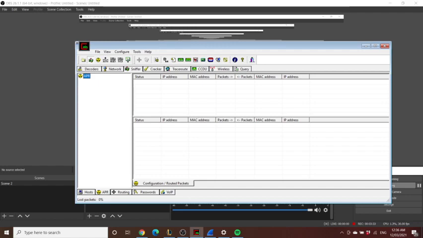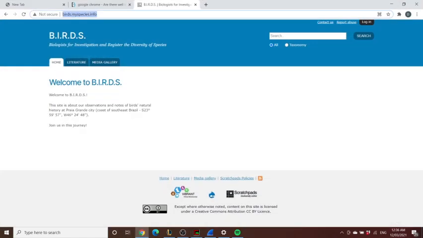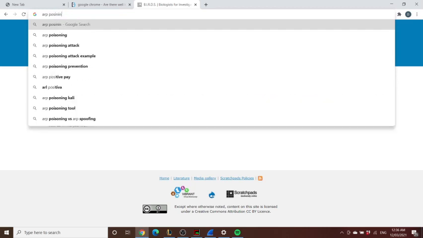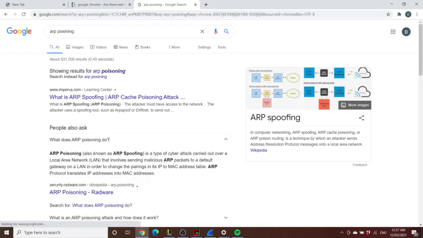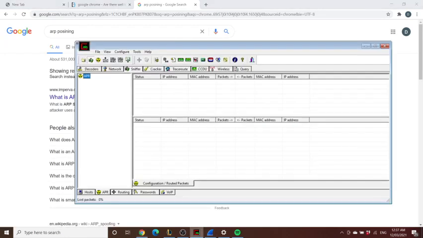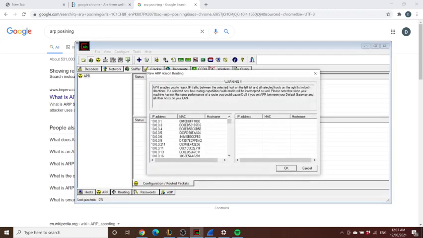Wait, no, it's actually ARP. It's wrong over here. Let's just search it up. ARP poisoning, Address Resolution Protocol poisoning. That is what I used to think. Yeah, it's ARP. It looks as if it's APR, I don't know why it's APR over here. Let's just forget it. And now it asks us to name the victim.